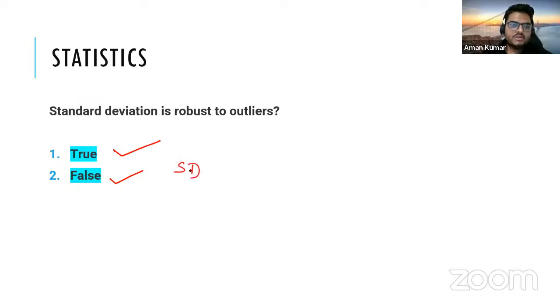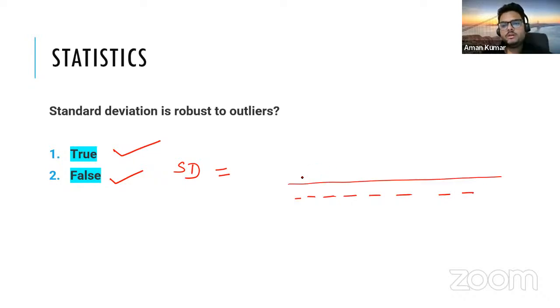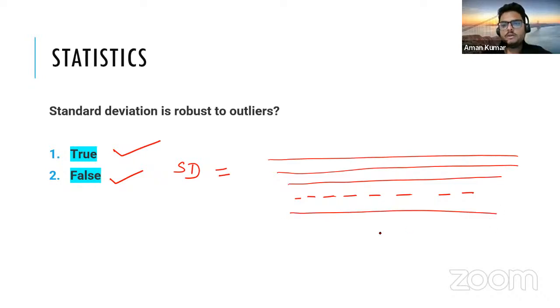Standard deviation is equal to, this is your mean line. Some of the observations will be above the mean. Some of the observations will be below the mean, in your data. So how do you calculate standard deviation?